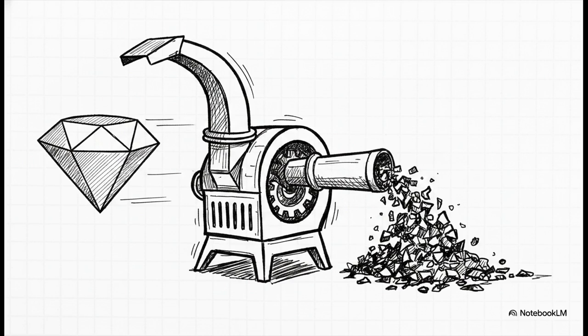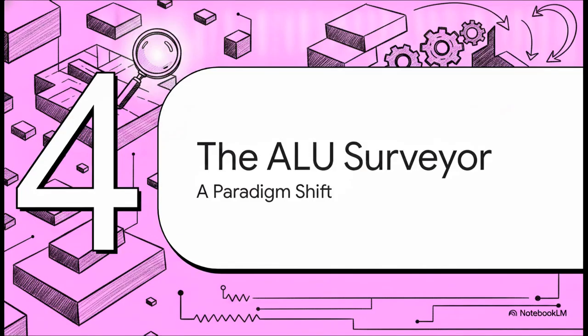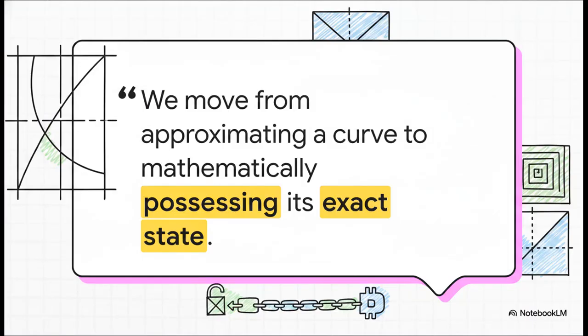During periods of high market volatility, this severe, non-deterministic numerical drift leaves the liquidity pool incredibly fragile and totally vulnerable to rounding exploits. This perfectly sets up Section 4, enter the ALU surveyor. To build automated market makers that are truly secure, developers realized they had to deliberately ditch this floating point trigonometry completely and resurrect ancient division-free math.